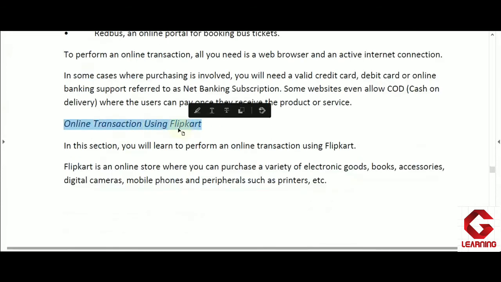Next topic is online transaction using Flipkart. Here they are telling how we can do online transaction in the Flipkart online shopping store.